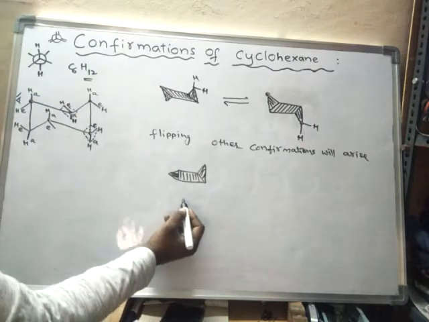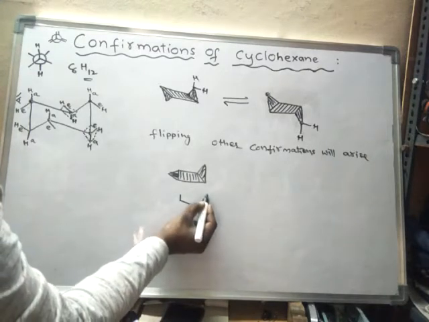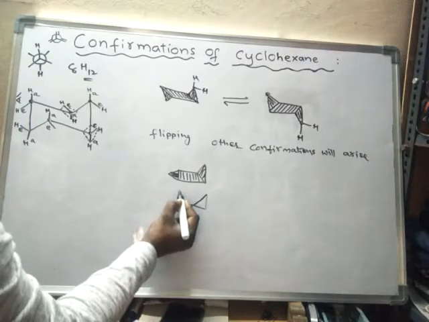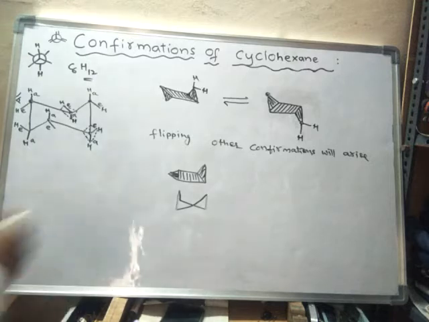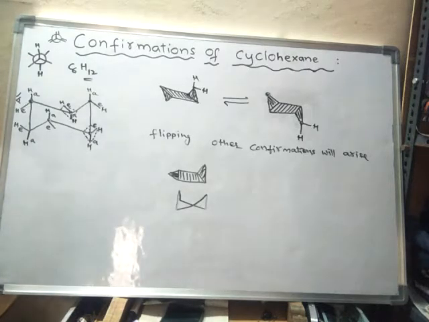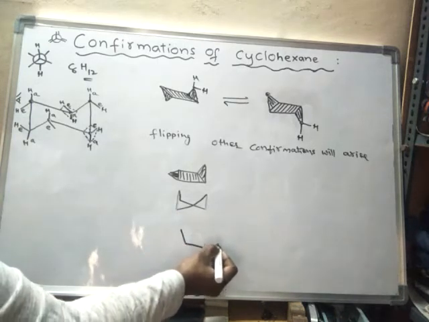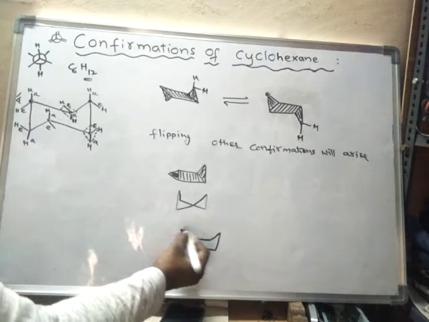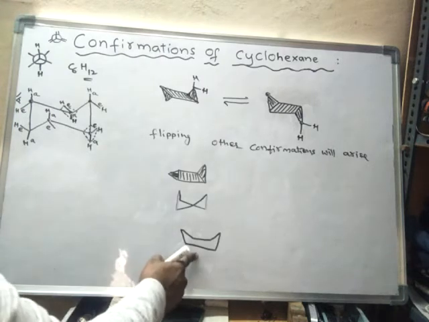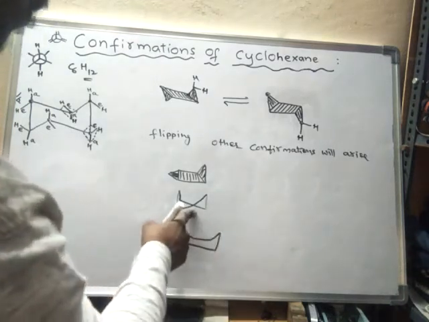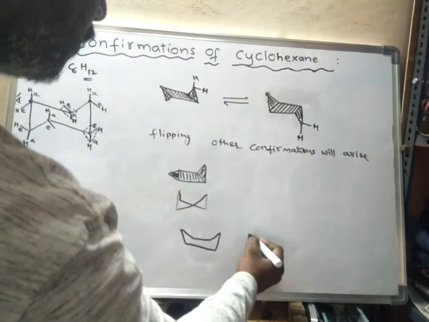So as a result of this, this form will convert into like this due to twisting. It converts into like this. It undergoes twisting. Okay, so now it is called a twist boat form. Slowly it will convert into boat form. So like this. Again this boat form will undergo twisting.